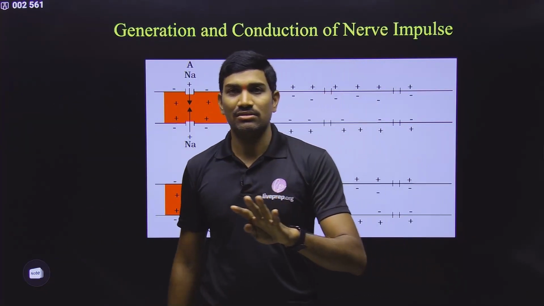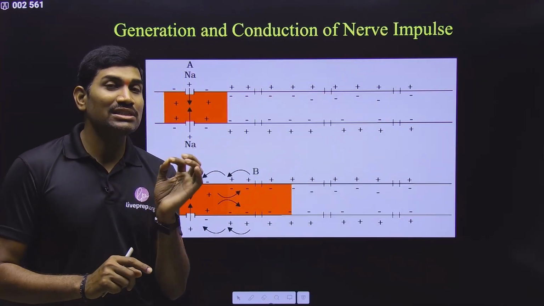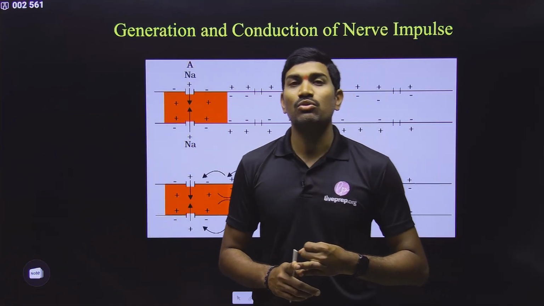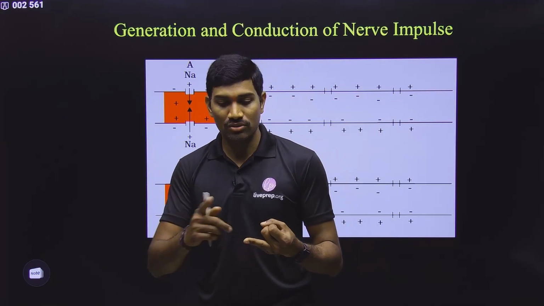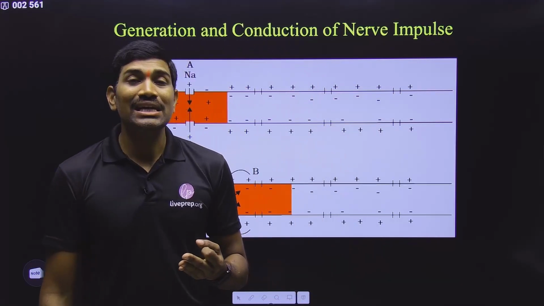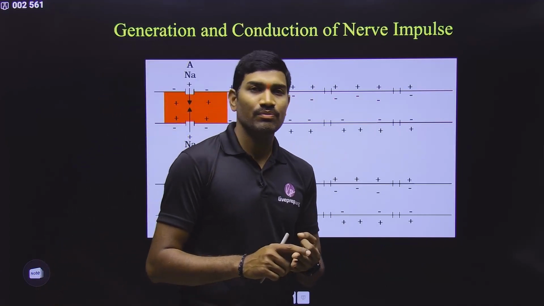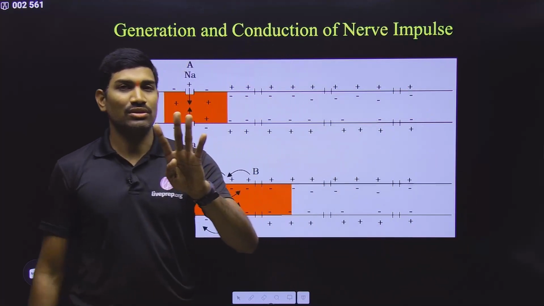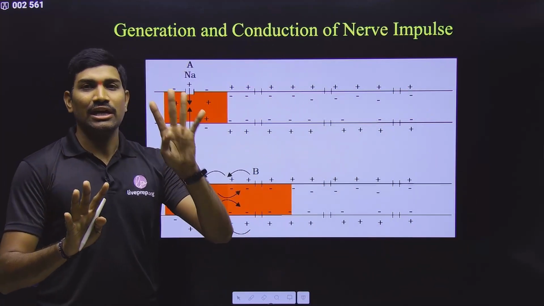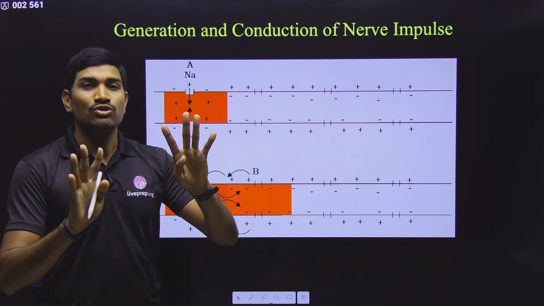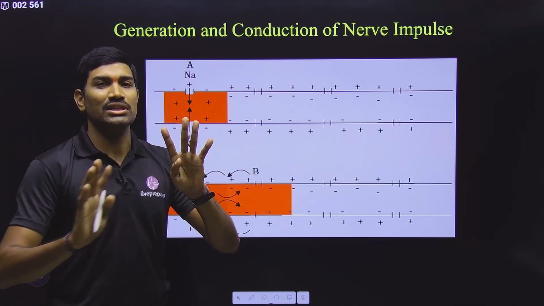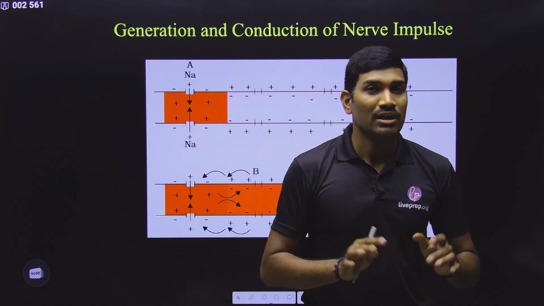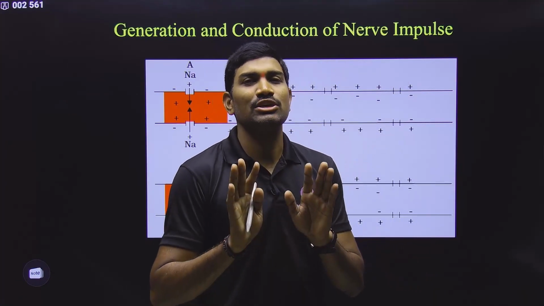And during these stages, what happens during each and every stage? With respect to the sodium potassium pump, is it open or closed? With respect to the voltage gated Na plus channel, open or closed, that you need to know. With respect to the voltage gated K plus channel, that also you need to know. And then there are some leaky channels for Na plus and K plus. So these are the 4 things. Understood? 4 stages and 4 of these pumps or channels. Now you need to remember all these things. In these four stages, which one is open, which one is closed, when it is open, when it is closed. Understood or not? These are the important concepts that you need to understand.